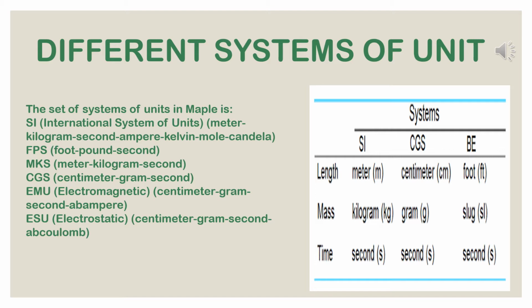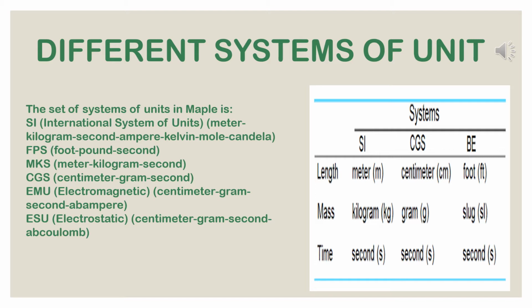These are, as I have already said in the previous slide, length, mass, time, electric current, temperature, luminous intensity, and quantity of a substance. Units of these are meter, kilogram, second, ampere, Kelvin, candela, mole, respectively. And symbols are m, kg, s, A, K, cd, and mol, respectively.